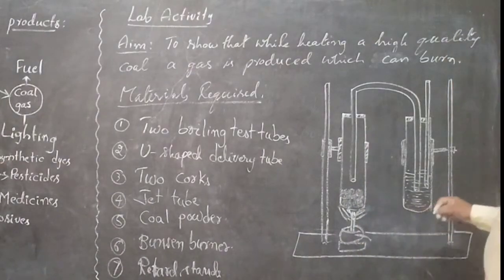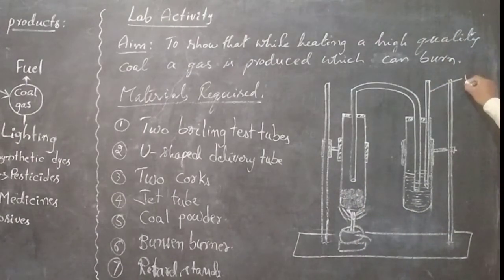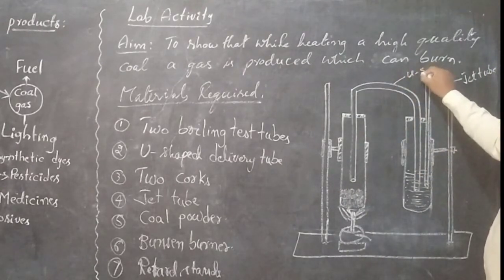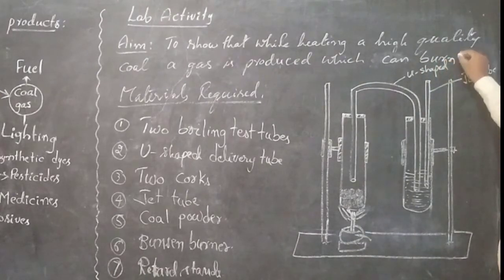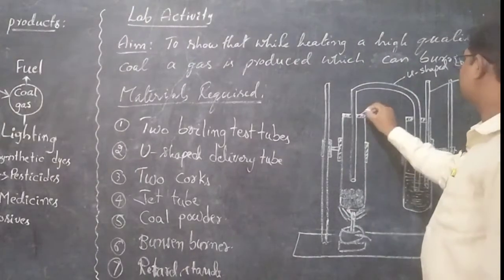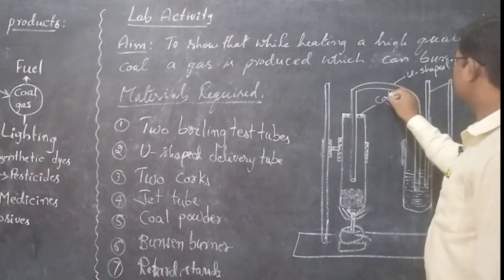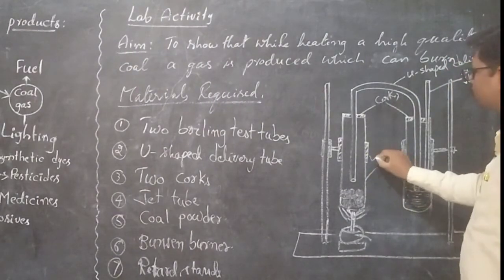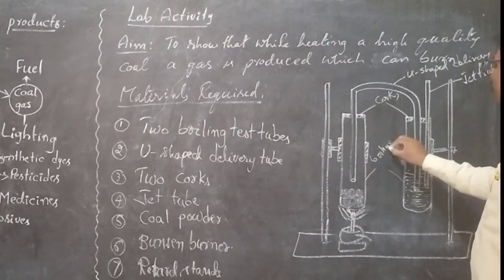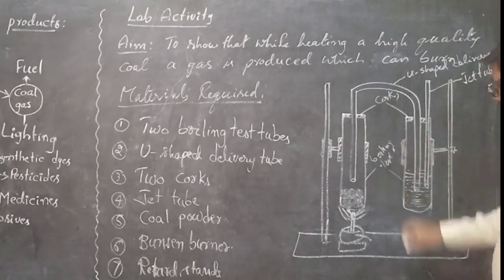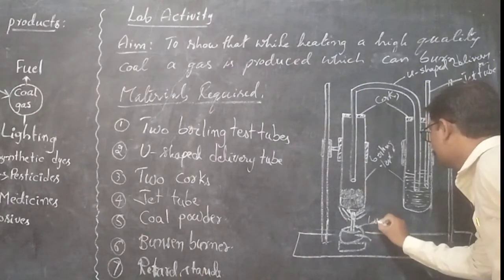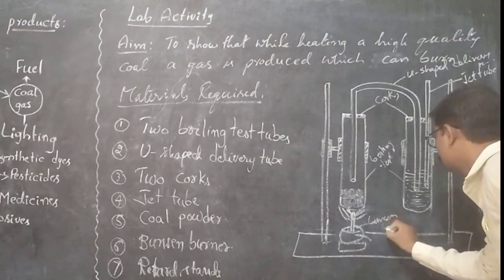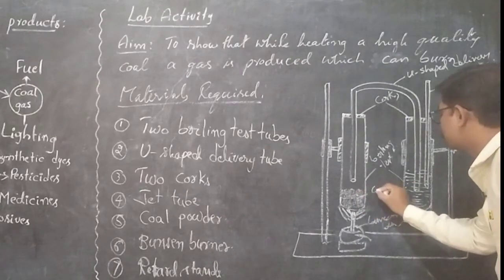Okay. So what are the materials you see once more? This is the jet tube and this is the U-shaped delivery tube. And these two are the corks. These two are the boiling test tubes. This is the Bunsen burner and this is coal powder.